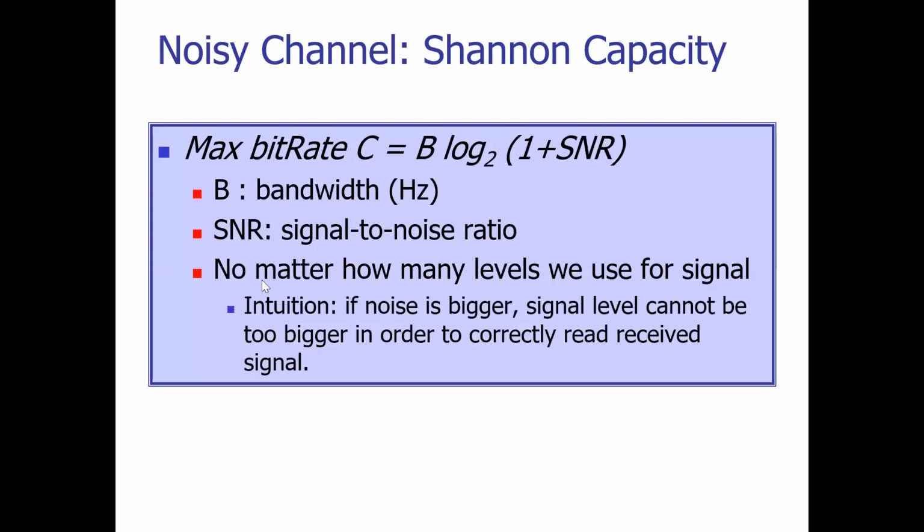And there is one more particular statement that has been made here: no matter how many levels we use for the signal. With respect to Nyquist, the maximum bit rate that you can transfer was 2 times the bandwidth times logarithm of L, the number of signal levels, depending on how many levels were given. Here, there is no need to consider the signal level. The intuition is that if noise is bigger, then the signal level cannot be too big in order to correctly read the received signal. That is with respect to the amplitude I'm talking about.